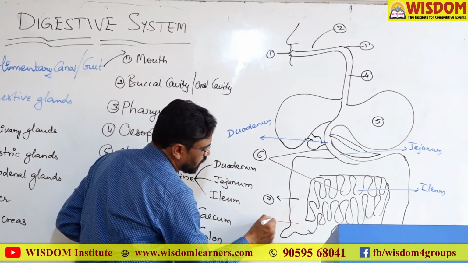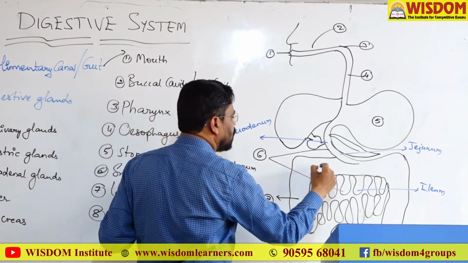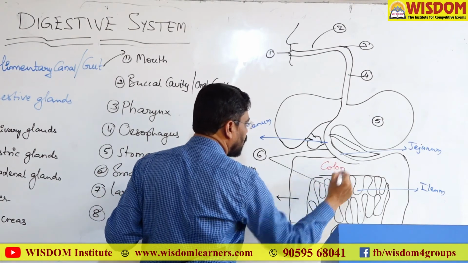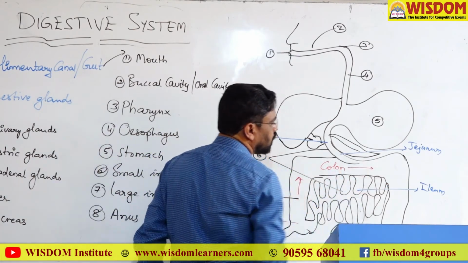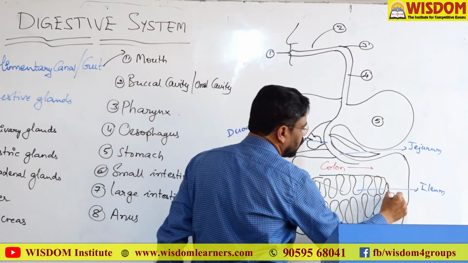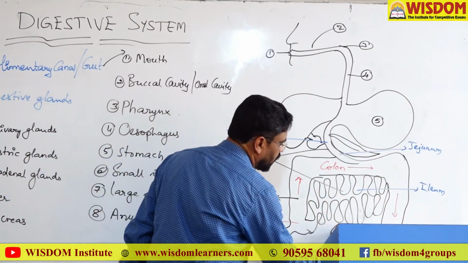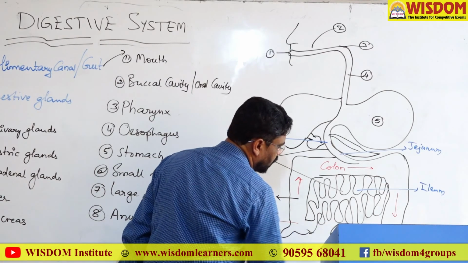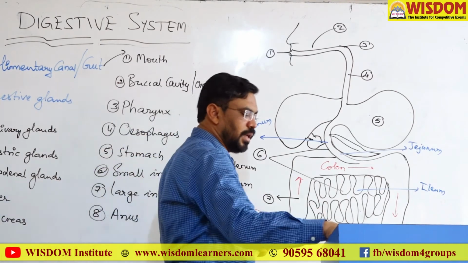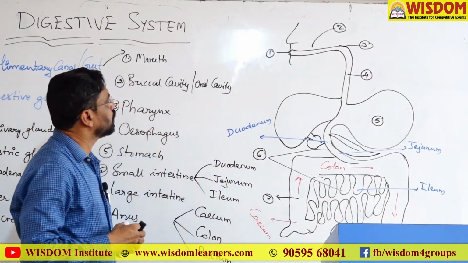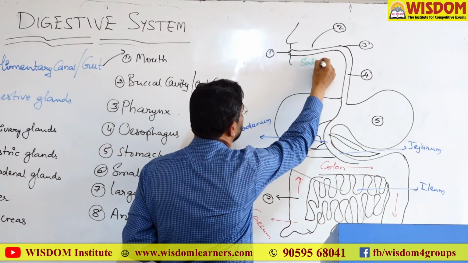And then the large intestine. This part is called the cecum, and this entire part is called the colon. This is the ascending colon, this is the transverse colon, and the descending colon. This part is called the rectum, and this is the anus. Then the salivary glands are present in the buccal cavity.